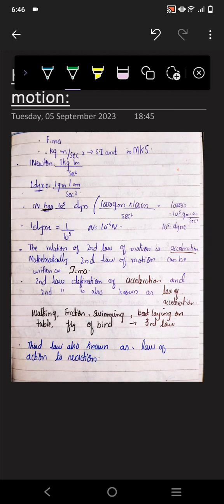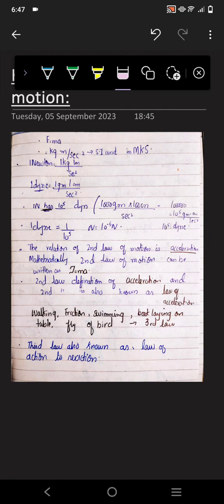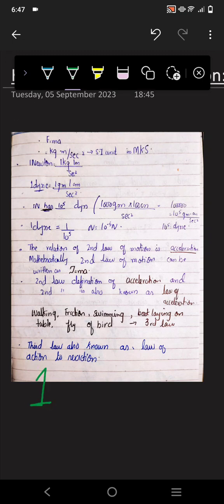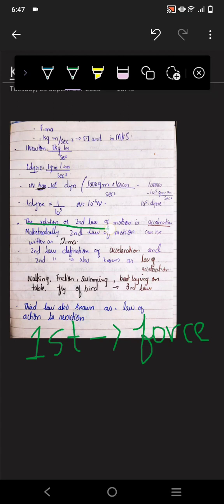First law. Now, first I'm going to give you a few easy points. So the first law of motion tells the definition of what? The first law gives us the definition of force. The second law gives the definition of acceleration. You can also say that the second law shows the relation of acceleration.